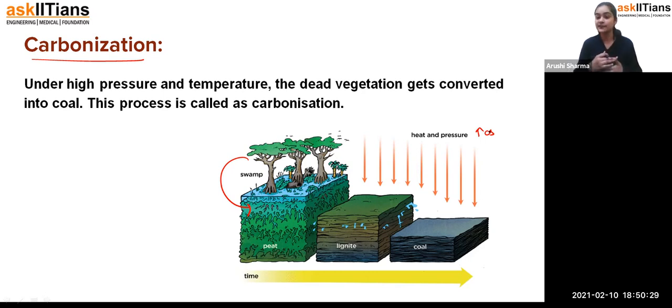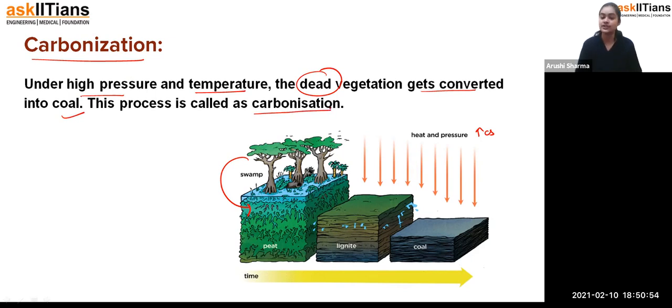And with the passage of time, when heat and pressure increase, vegetation converts into coal, and this process is called the carbonization process. Okay, students, it is not a very easy thing to do. It is a very time-consuming process, a very long time. Under high pressure and temperature, the dead vegetation gets converted into coal.